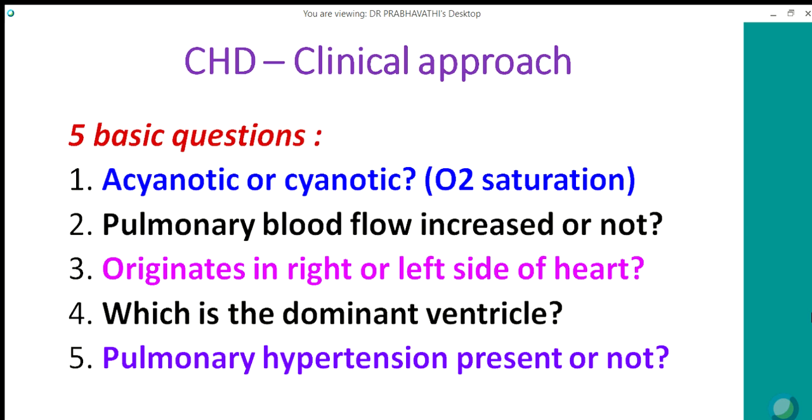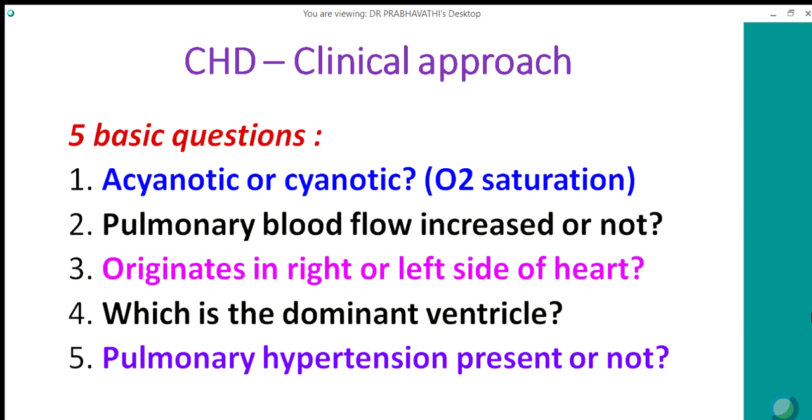So when we approach congenital heart disease, five basic questions should be asked. One, whether the child is acyanotic or cyanotic. Here we have to check the oxygen saturation, because clinically cyanosis can be detected only when saturation is less than 85%, and that too when the hemoglobin level is normal. So between 85 and 95%, we need pulse oximetry to check the oxygen saturation.